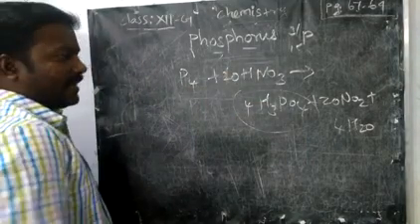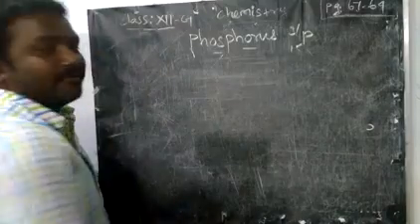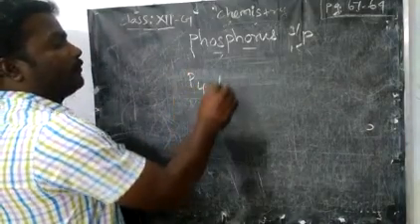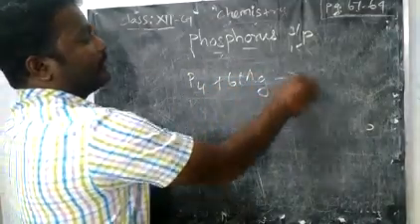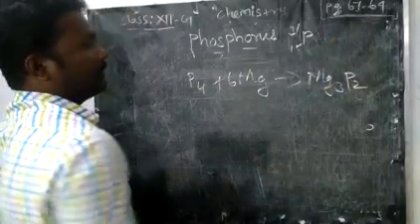Next, reaction with metals. Calcium, magnesium and sodium form phosphides. First with magnesium: P4 with 6 magnesium produces magnesium phosphide, right?